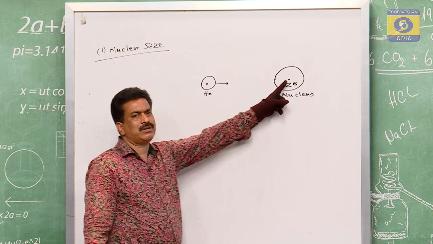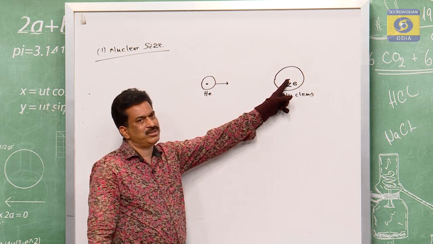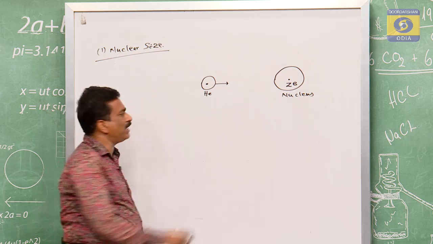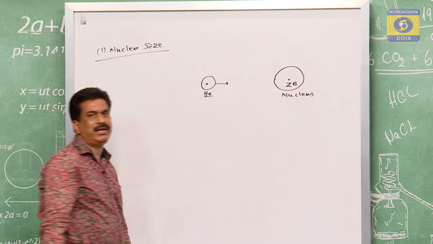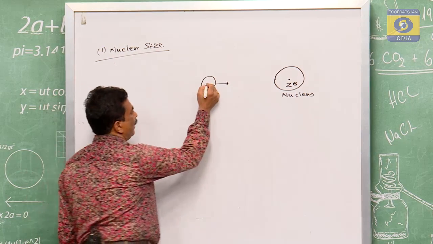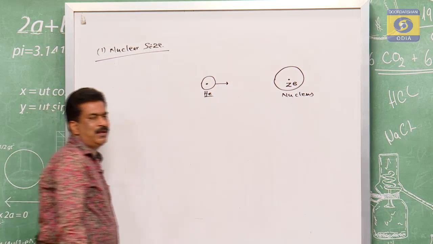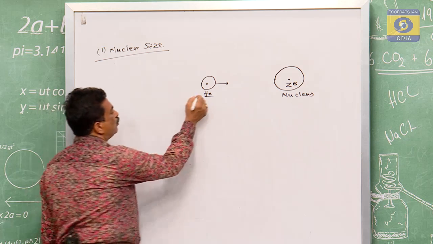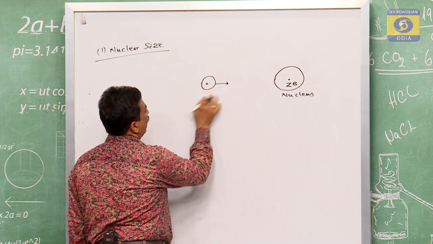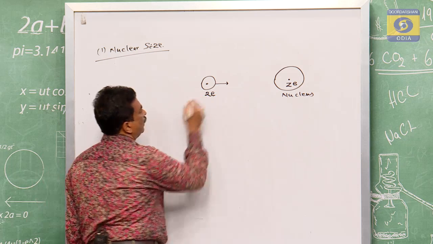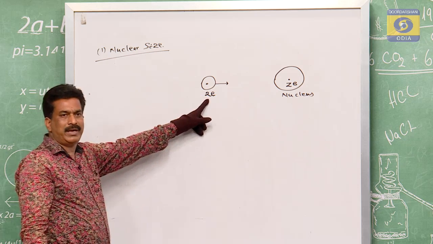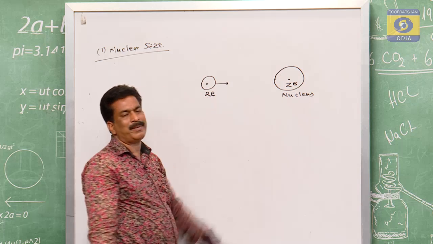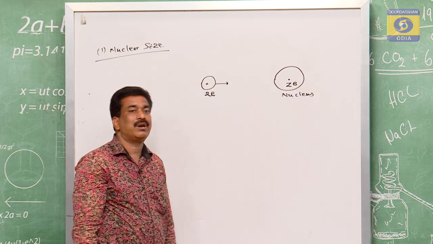So the nucleus is what type of charge? That is the positive charge. And this is your atom, the helium, He. So this helium has two times the charge of the alpha particles, so 2e. This helium we are writing as 2e, and this is Ze. This e is of the magnitude, and they will give you the repulsion.